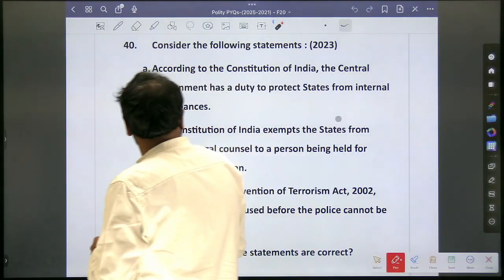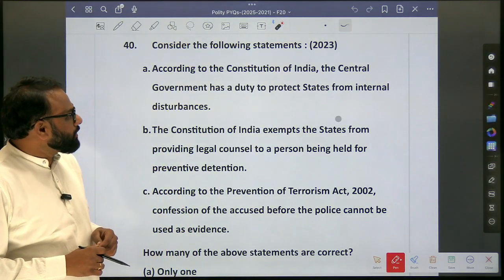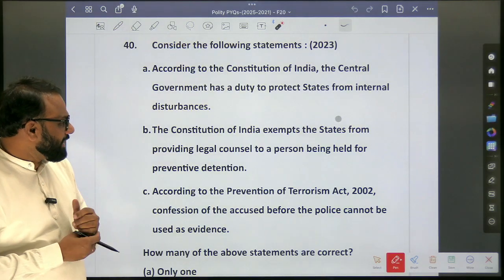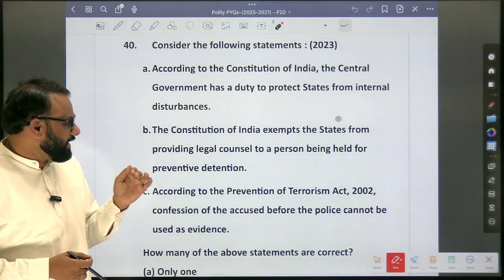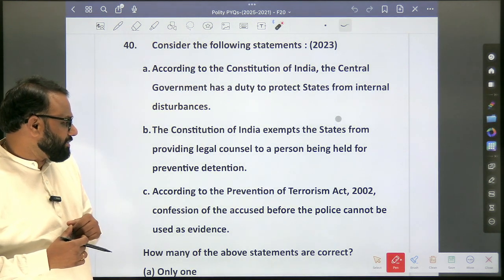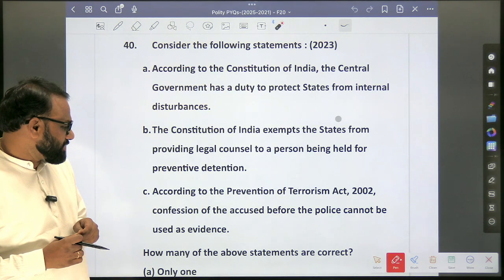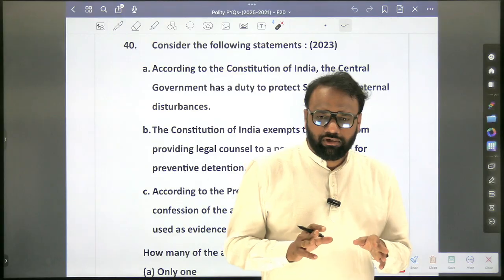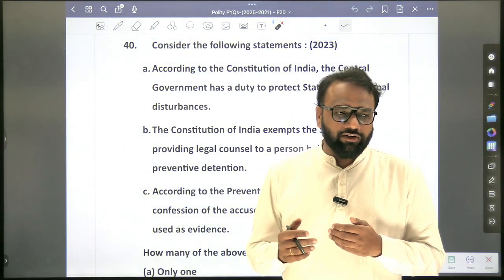According to the following statements, again it is a 2023 question. According to the Constitution of India, the central government has a duty to protect states from internal disturbances. The Constitution of India exempts the states from providing legal counsel to a person being held for preventive detention. According to Prevention of Terrorism Act POTA 2002, confession of the accused before the police cannot be used as evidence. So very tricky question. They have clubbed the static part with the current affairs part.